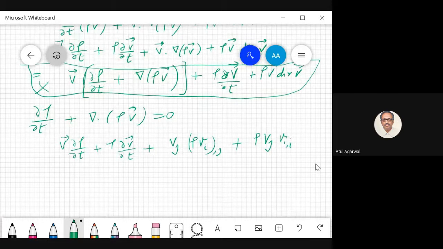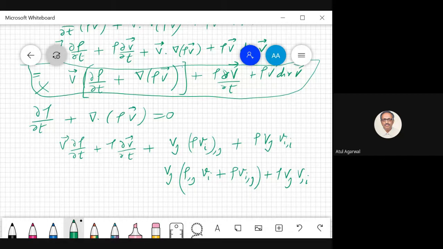Now let's play with this. So this is Vj rho comma j Vi comma j. What am I doing? Rho comma j vi plus rho vi comma j plus rho vj v comma i. And here our j is a free index.